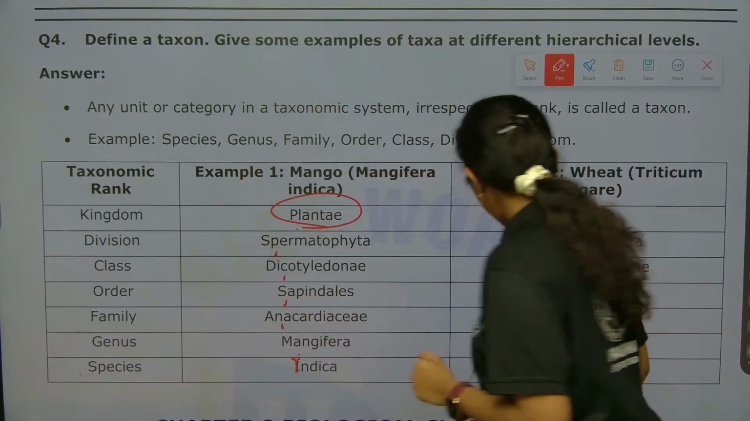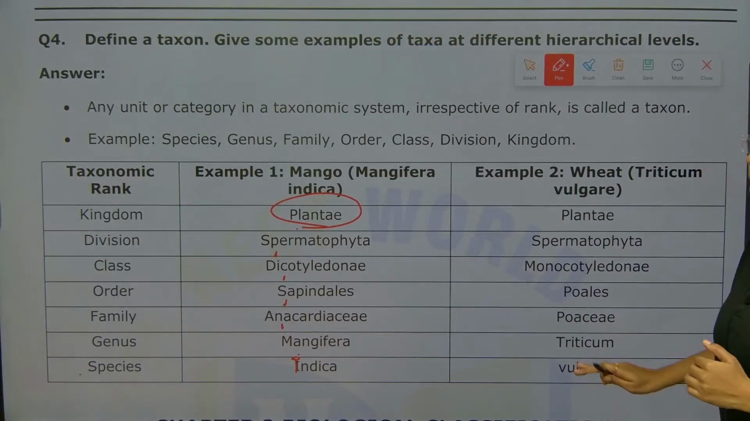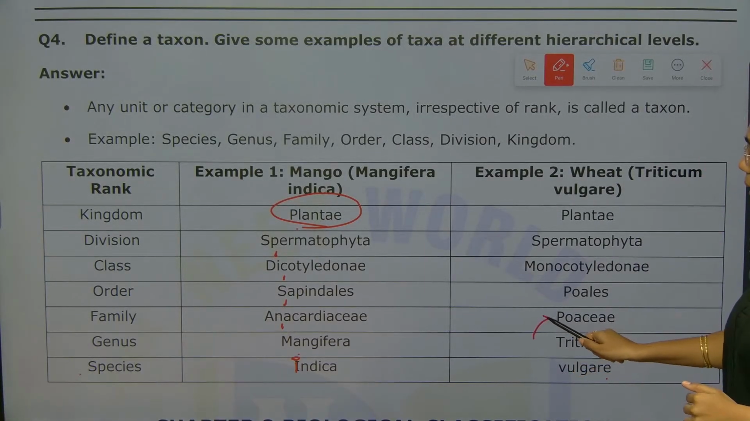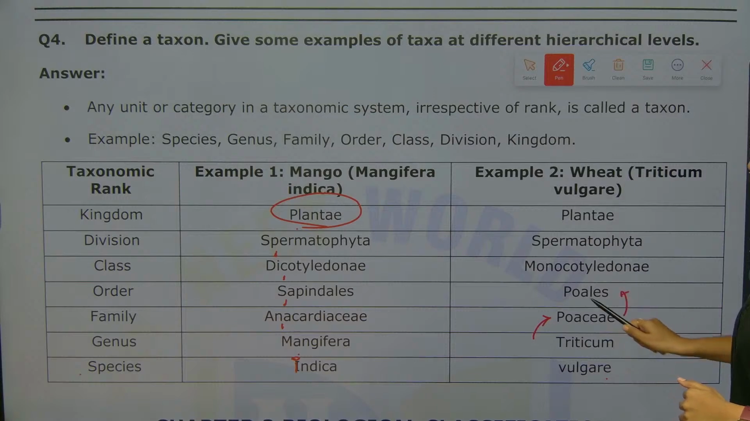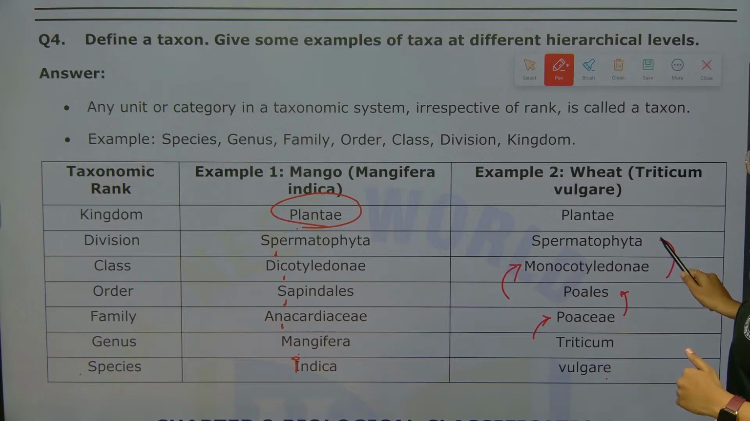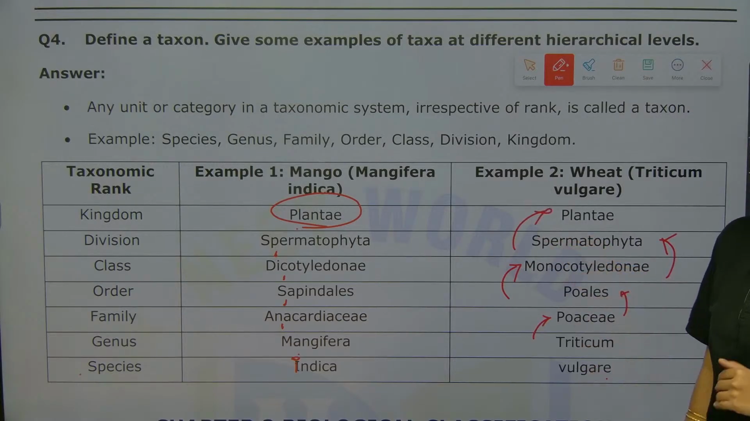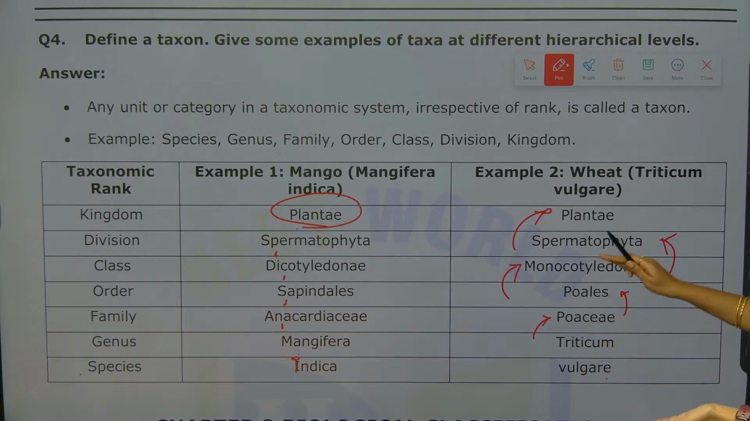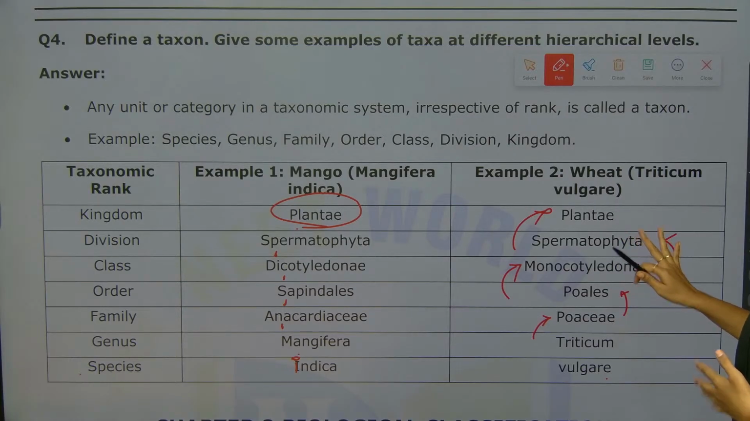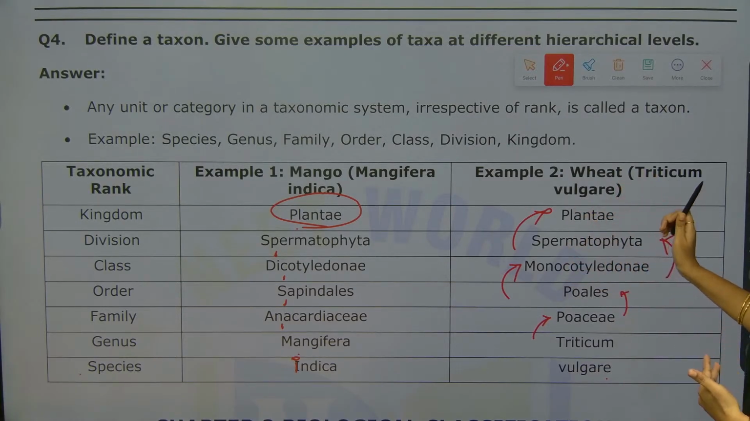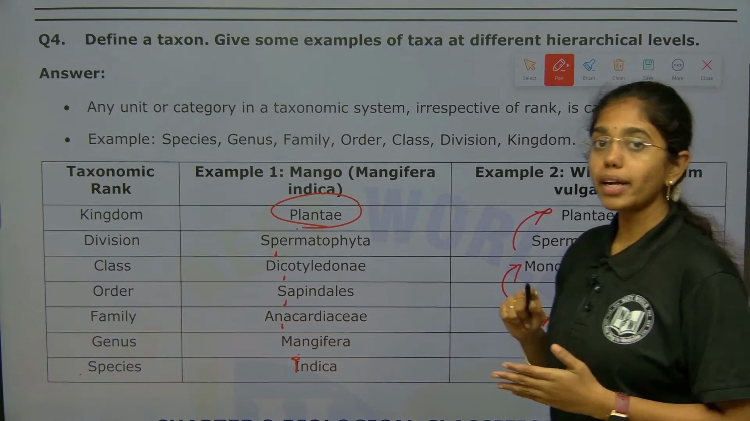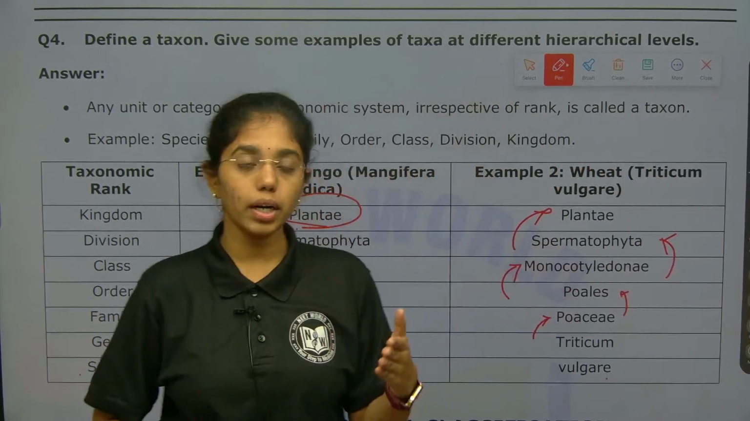Next, Triticum vulgare. Okay, these are monocots. Under which family? Poaceae. Under the order? Poales. Under the class? Monocotyledonae. Under the division? Spermatophyta. Under the kingdom? Plantae. Clear, right? So, this is the sequence of the table. Okay. So, this is how we need to mention it. Fine, right? Just 2 examples of 2 different classes is enough. Okay. So, with this, the short answer type of questions from living world are done.